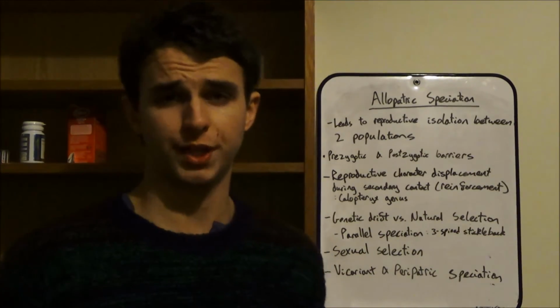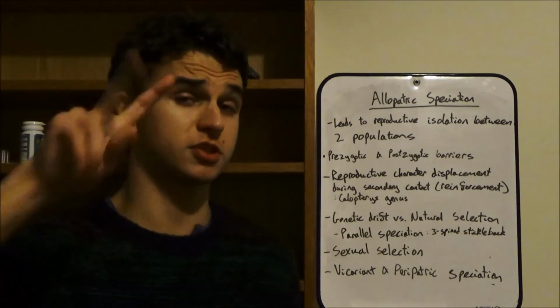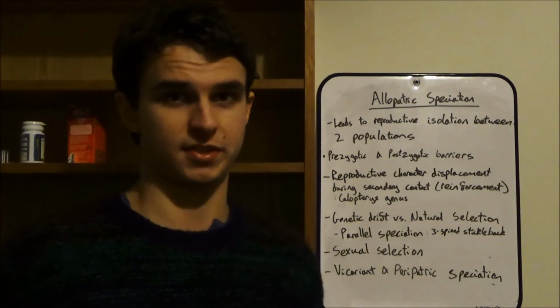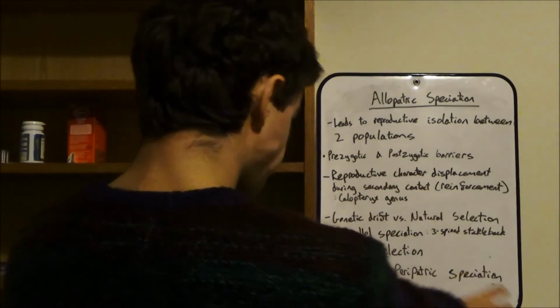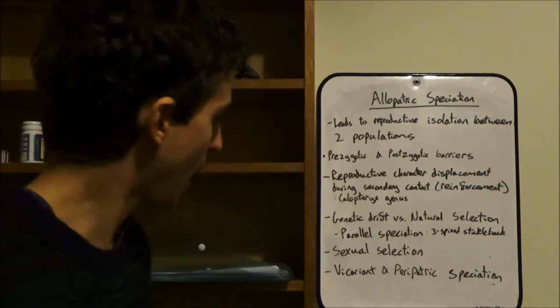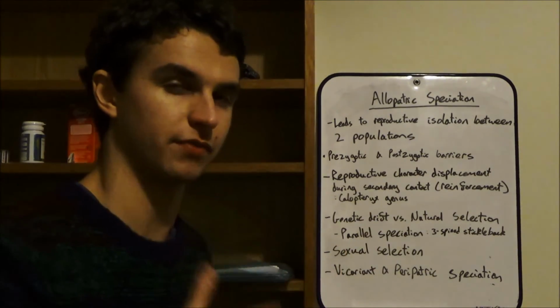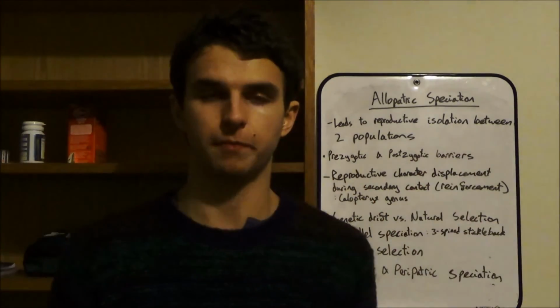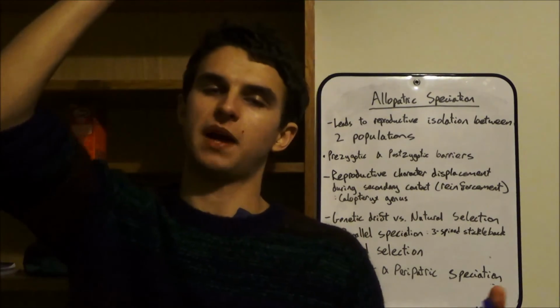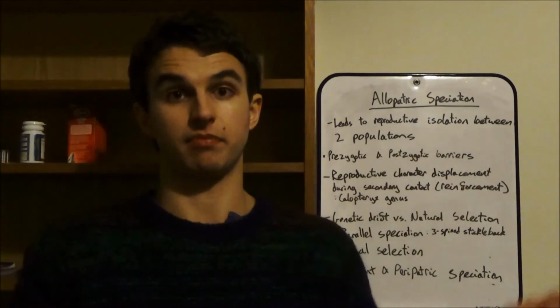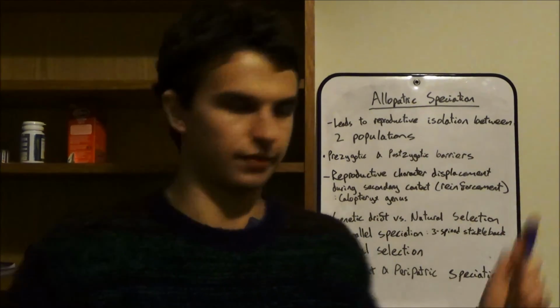Right, we've had a video all on allopatric speciation, but I haven't told you the two main types of allopatric speciation yet in this video, and that is vicariant and peripatric speciation. Now, vicariant is basically what we've been talking about for most of the video. So we've got a whole big population, then some geographical barrier slams down right in the middle of them, separating the two populations. Easy, lovely.